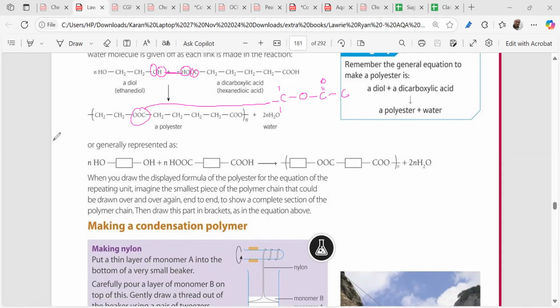Now the trick which you have to learn is that we have to make sure that we are taking out the hydrogen. This bit is very important. You're taking out the hydrogen, not the OH. And from the alcohol end, we have to take out the OH over here. We know that here is a joining, and OH and OH is getting eliminated, so we are getting an ester bond over here. Remember that you have to put 2n over here.